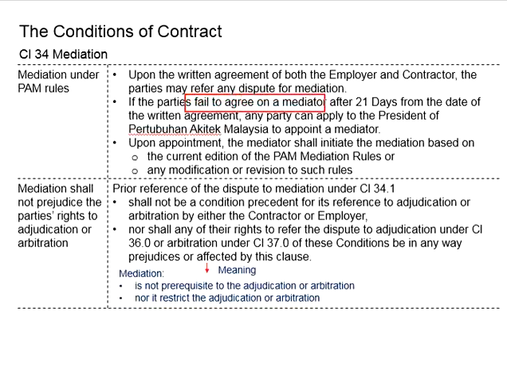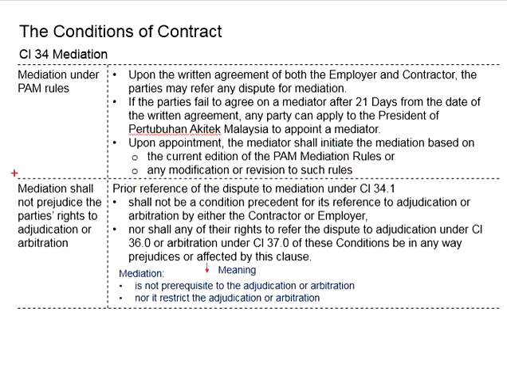If they fail to agree on the person being hired as the mediator and it has exceeded 21 days, any party may apply to the PAM. Here it is specifically written that the application goes to the President of PAM, which is Pertubuhan Akitek Malaysia, for the PAM to appoint a mediator for the case. Upon appointment, the mediator should initiate the mediation based on the current edition of the PAM mediation rules or any modifications or revisions of the rules.